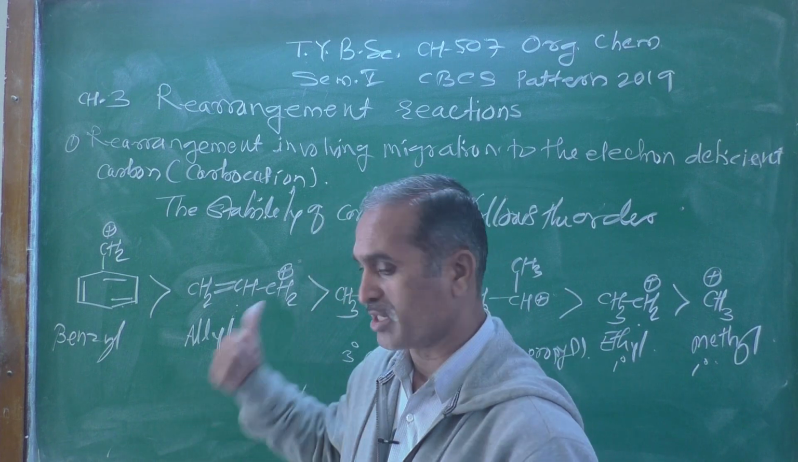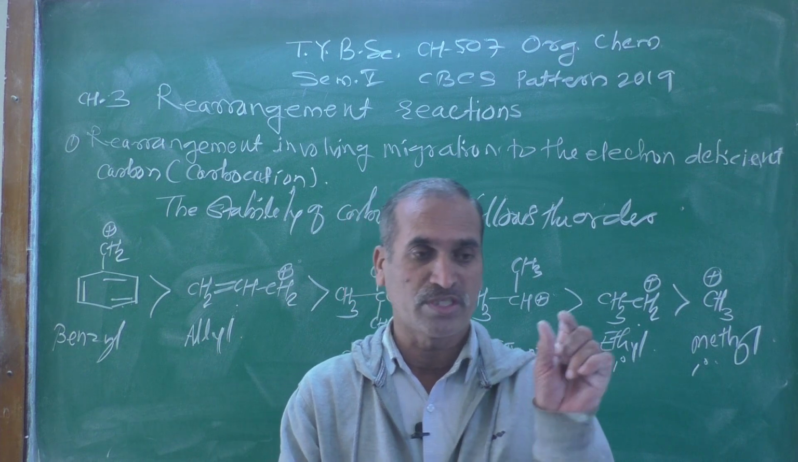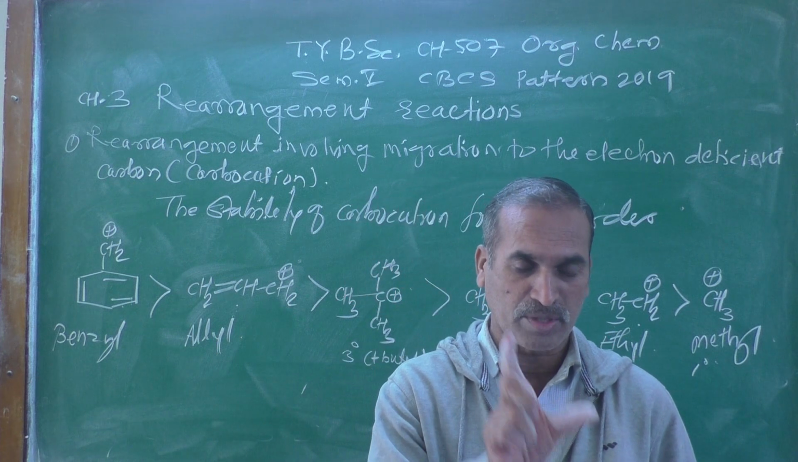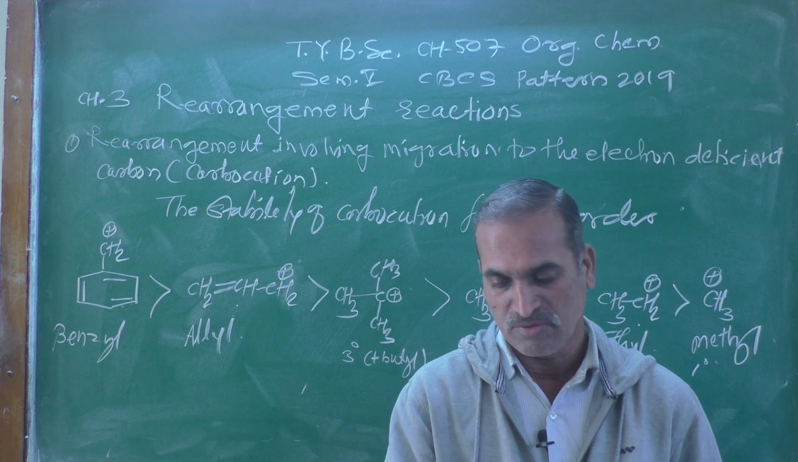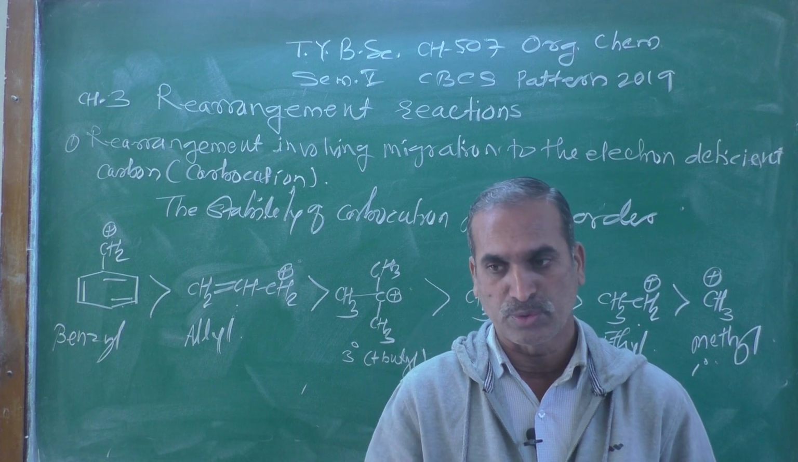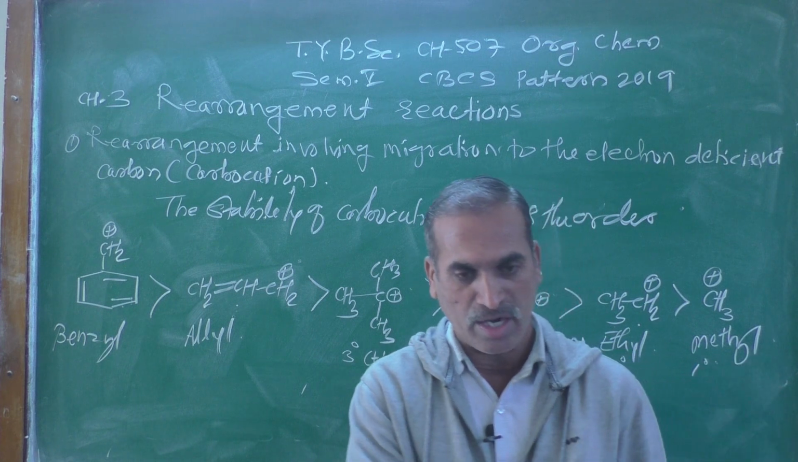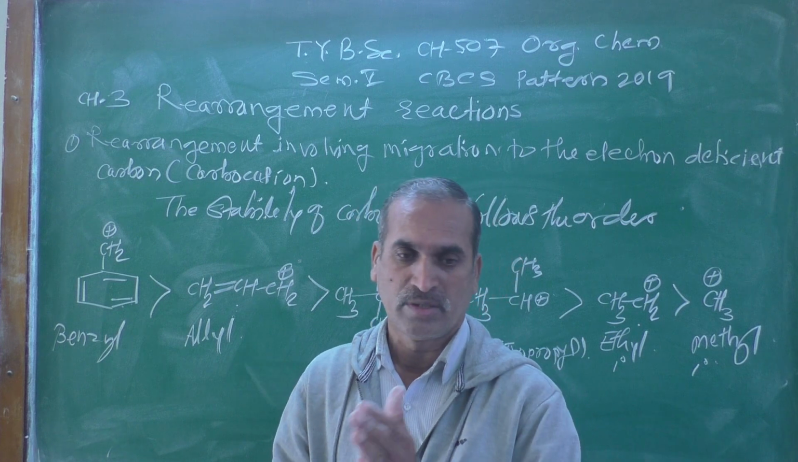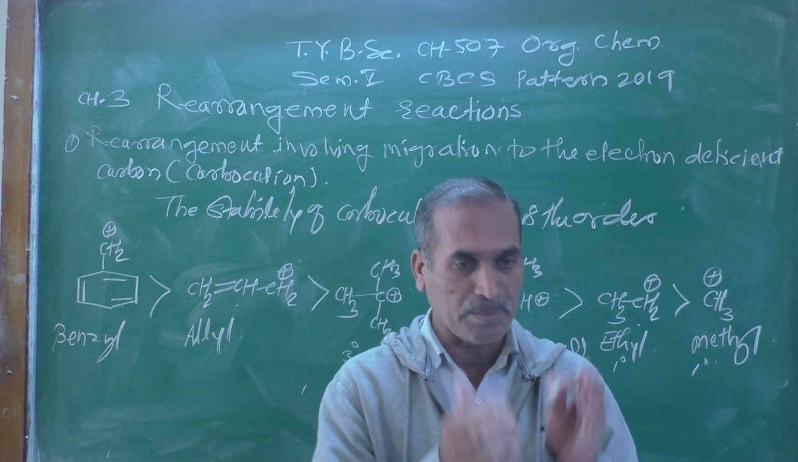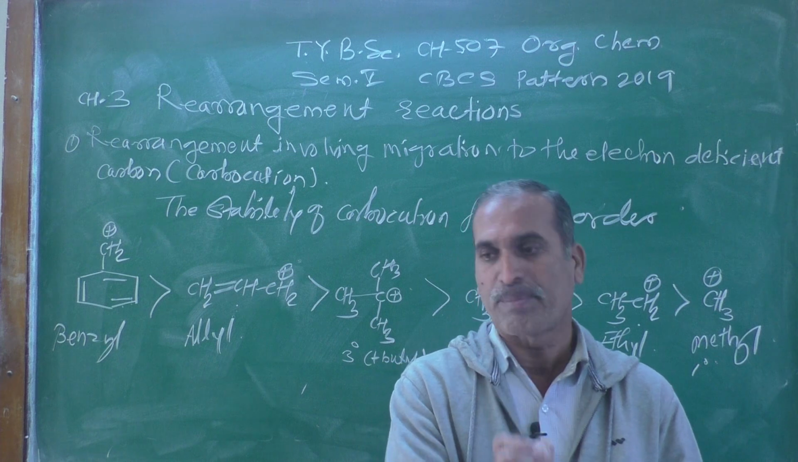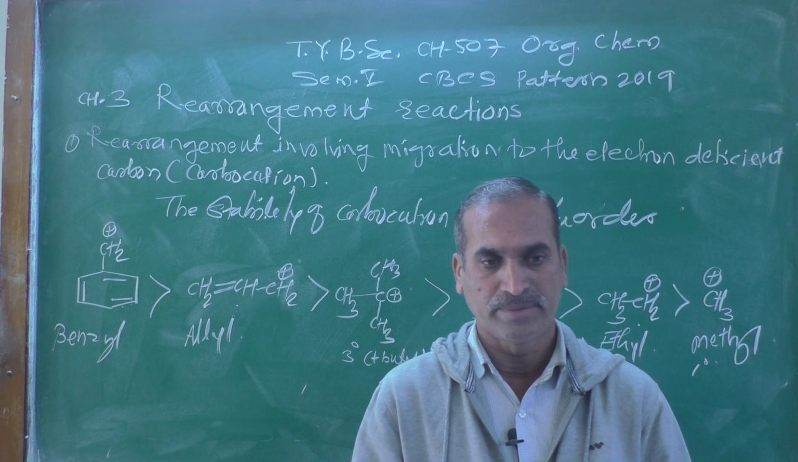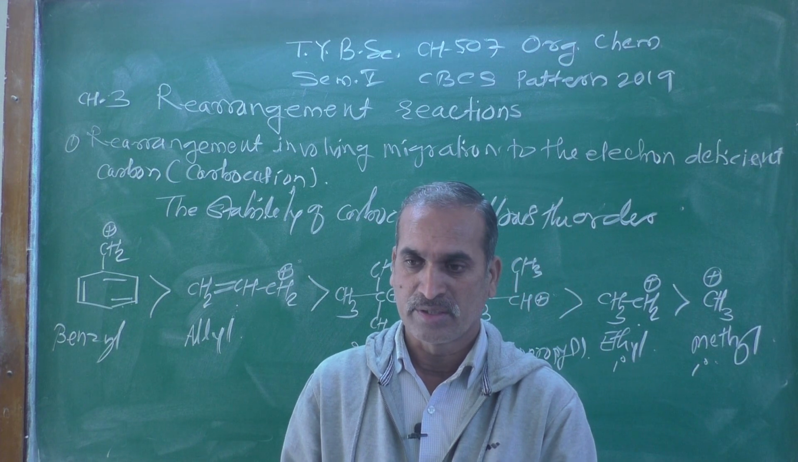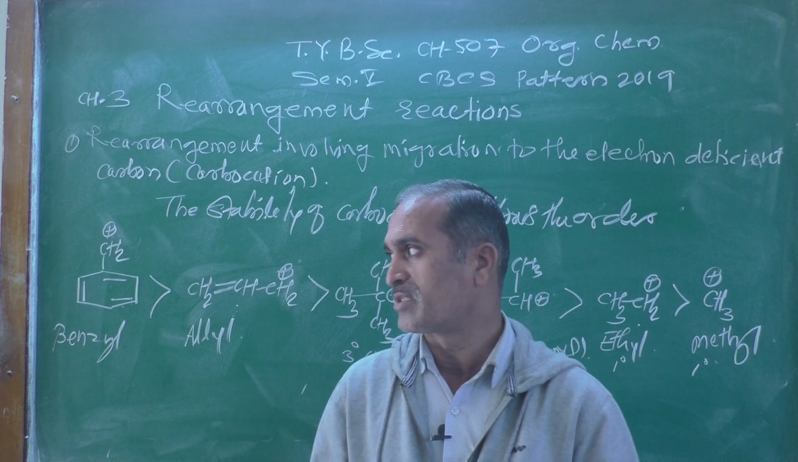In this particular case, the driving force is the evolution of the nitrogen atom, because the nitrogen atom is very stable, and due to this reason when the nitrogen atom departs from the intermediate, it could form a carbocation.